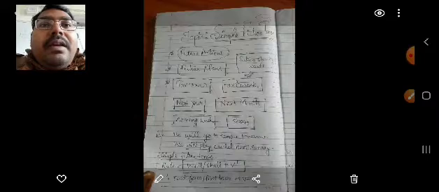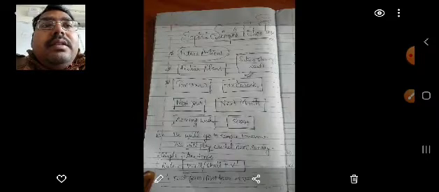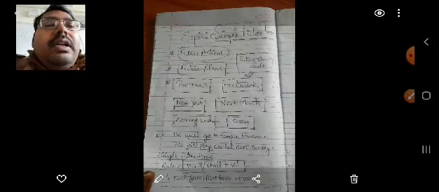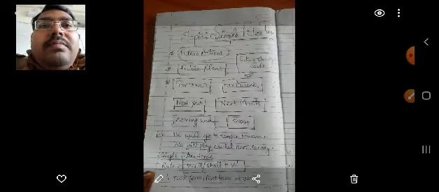Today I am going to start a new topic in English grammar, that is simple future tense. Beforehand, I would like to recall that we have started with our present and past tenses. In that, we have read about simple present tense and simple past tense. Thereafter, we proceeded to past continuous and present continuous tenses.